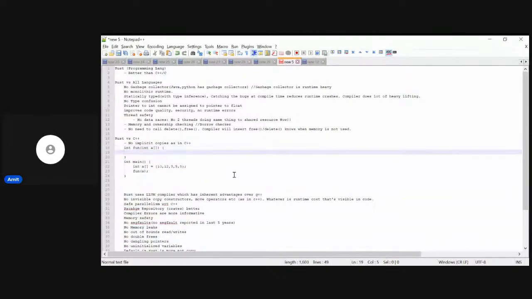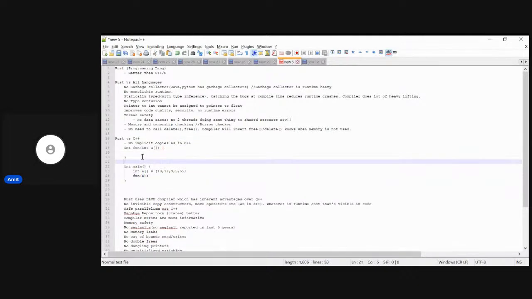So here, whenever we pass an array to a function, a copy of the array is created, right? So we can change anything in this array. For example, a1 can become 50, but in the original array, a will still remain 12. So there is a copy. And if we have huge data to be copied or a lot of data to be transferred between the functions, copying becomes heavy. That's in C++, but Rust avoids it. There are no implicit copies until we specify a clone of it.